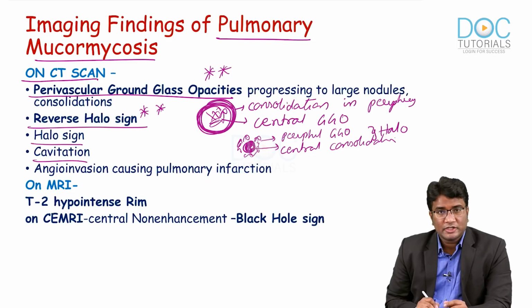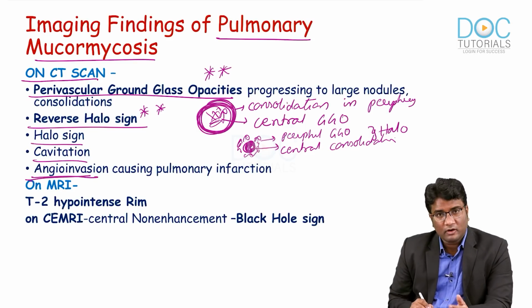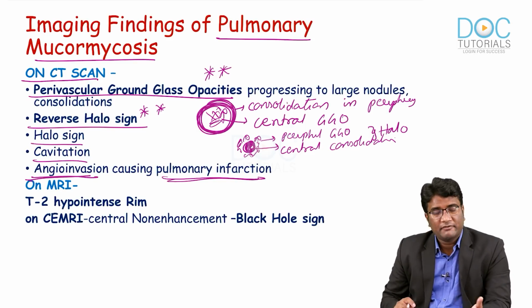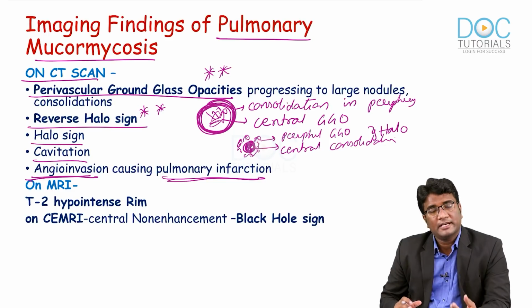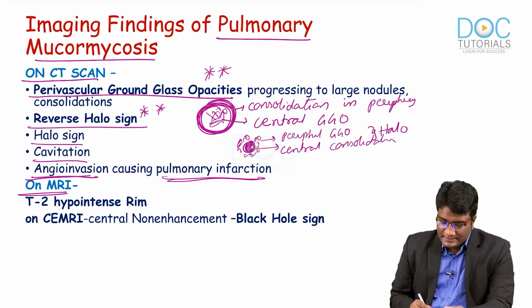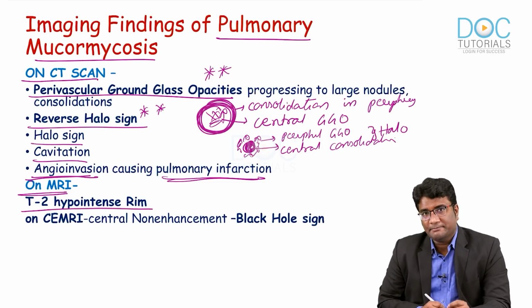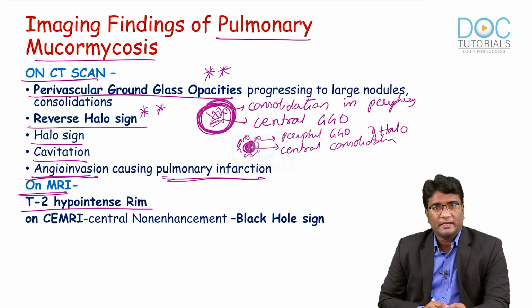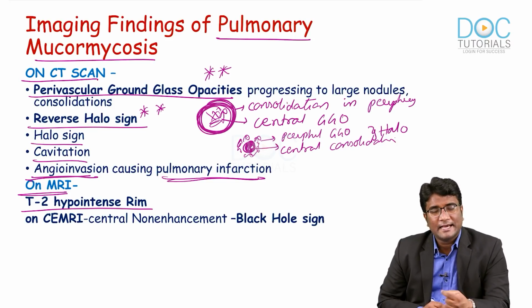You may see cavitations. The angioinvasion can cause pulmonary infarctions. Peripheral wedge-shaped areas of large consolidations and pulmonary infarctions can develop because of the angioinvasion. And on MRI, you will see a T2 hypointense rim because of the hemorrhage, because of the vascular invasion and hemorrhage, right, and the iron depositions. You will see the hypointense rim around the lesions here.